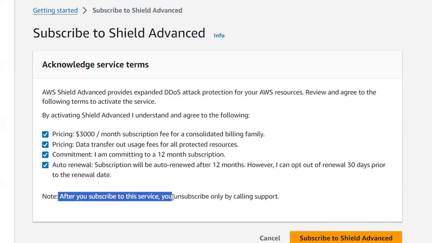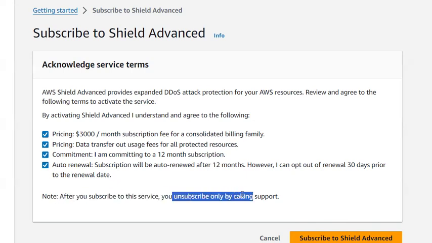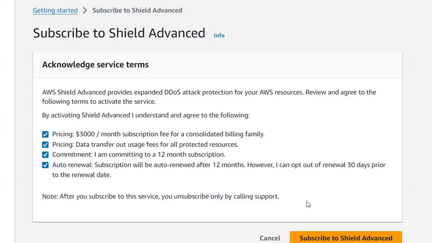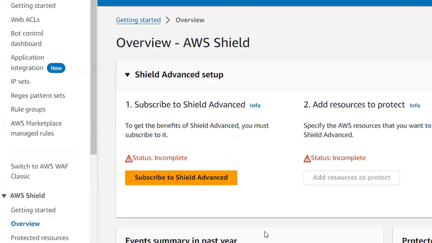After you subscribe to the service, you can unsubscribe only by calling support. From the dashboard or programmatically, you cannot unsubscribe. You can unsubscribe only after calling AWS support. In this way, you can unsubscribe it. Currently, I'm not subscribing to it because it charges me, so I'm just cancelling that.